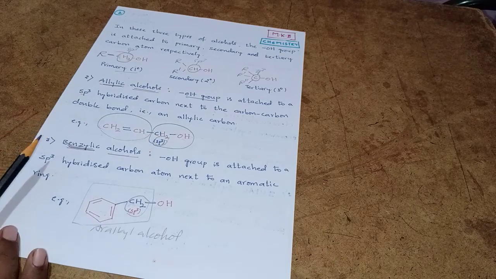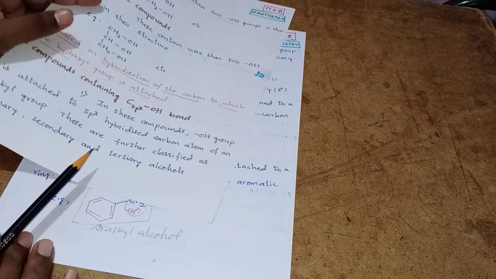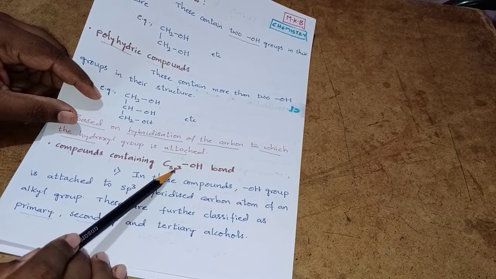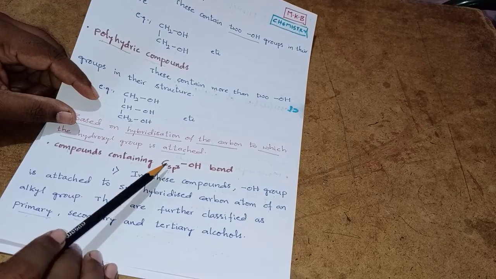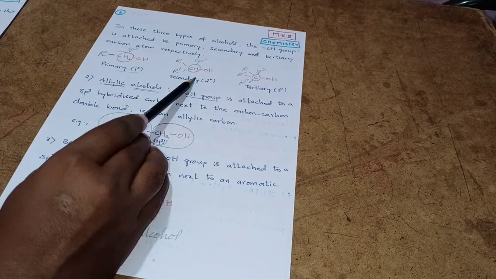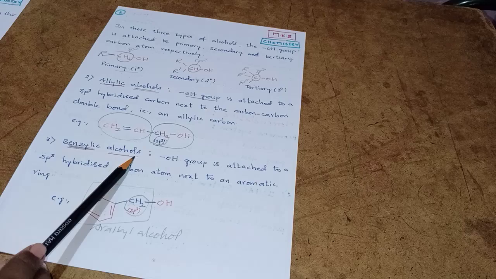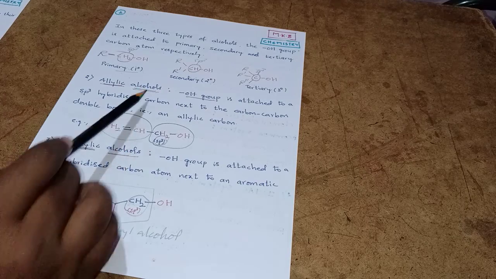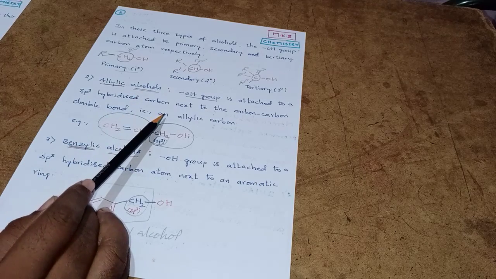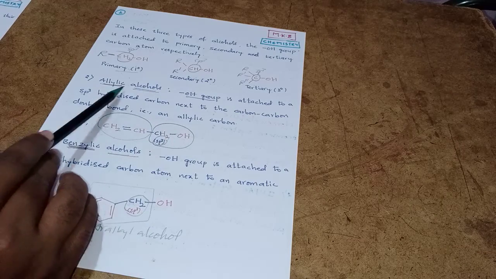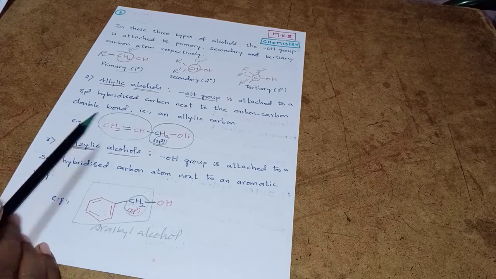So these are the examples where we can observe the OH attached to the sp3 hybridized carbon. One is primary, secondary, tertiary alcohols, allylic alcohols, benzylic alcohols. So there is a chance of being asked for 1 mark in the examination: give an example for allylic alcohol.